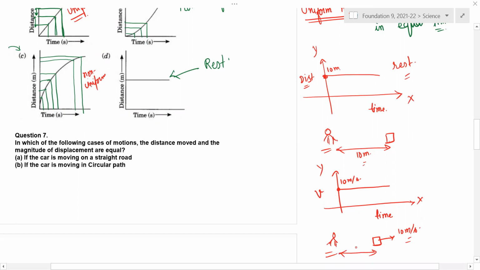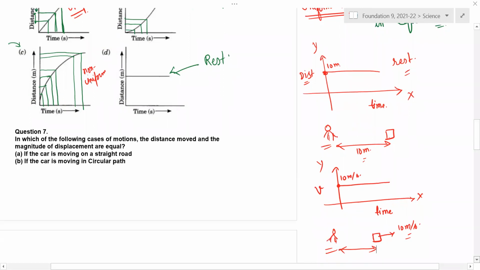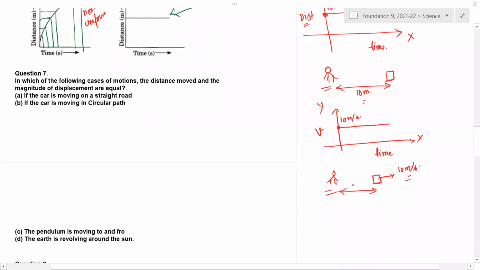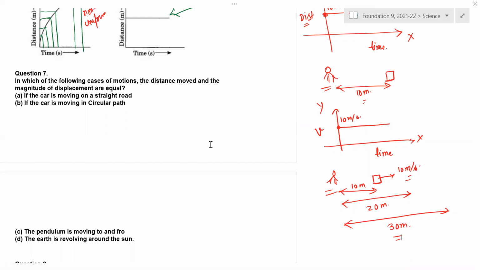Changing every time. Now suppose in the beginning, this was at 10 meter. After 1 second, how much will it be? 20 meters. After 1 more second, 30 meters. Understood? So it is uniform motion. This is called uniform motion. Equal distance and equal time. Understood, Piyush?